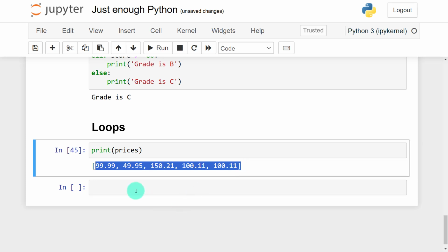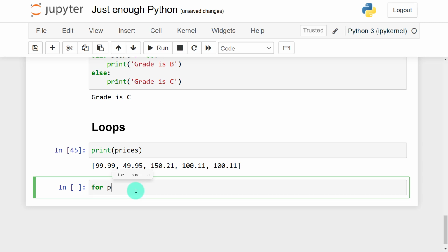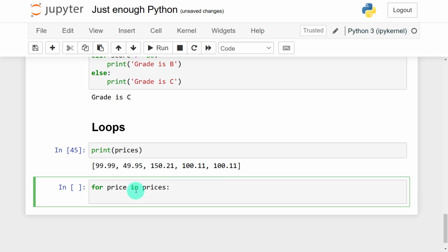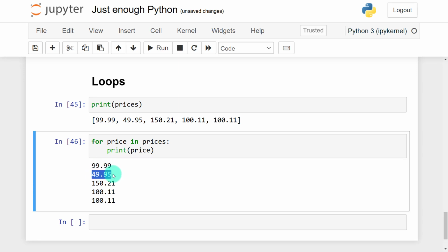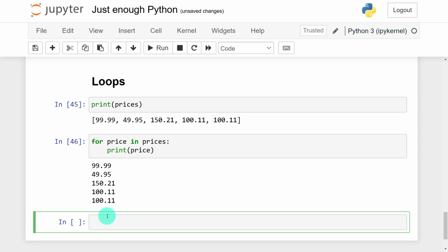So let's say for price in prices. Even for a for loop, the syntax demands that we add a colon. For prices, I can print price. When I run this, you can see that each price is printed on a separate line. This is the same as the way I can keep indexing out each and every individual column. But again, let us note this.